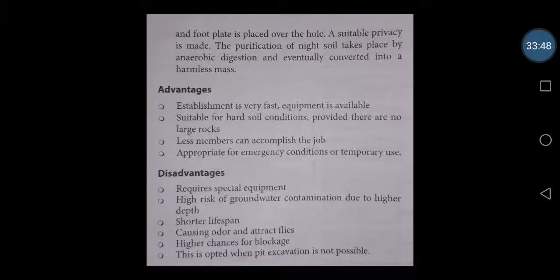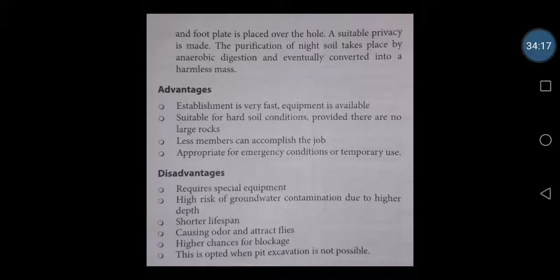That means there is no need to construct a toilet facility. What we need is just a squatting place, or a concrete slab. There we have a foot plate to sit, and directly into the earth we dig vertically. So it is very easy to make. There is no need of construction or anything, and just for privacy we use a suitable material around it.